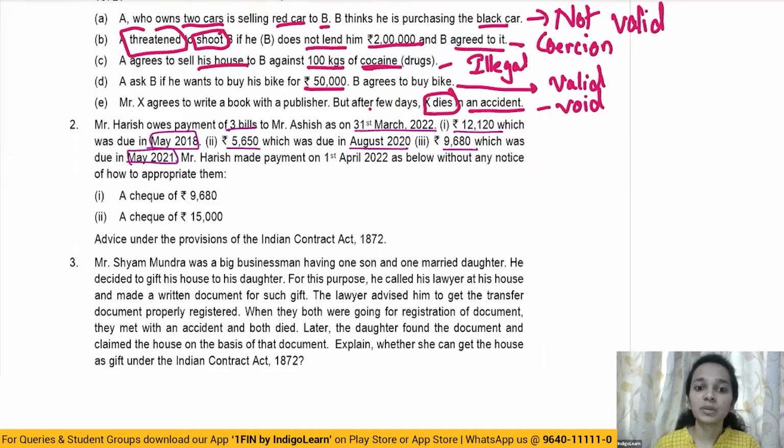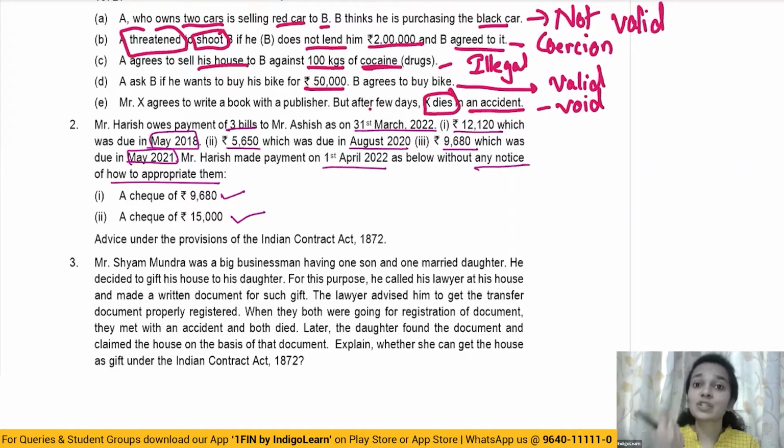Mr. Harish made a payment on 1st April without any notice how to appropriate them. The payment was as follows: one check of rupees 9680 and the other of 15,000. Now, you have to advise as per the provisions of the Indian Contract Act. When we studied appropriation of payment, we know that the payment has to be appropriated as per the debtor's instructions or directions.